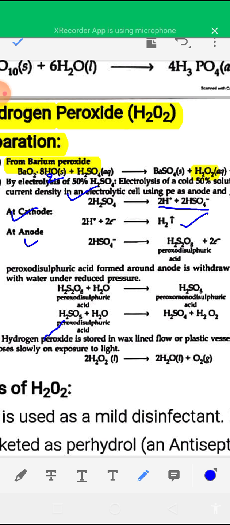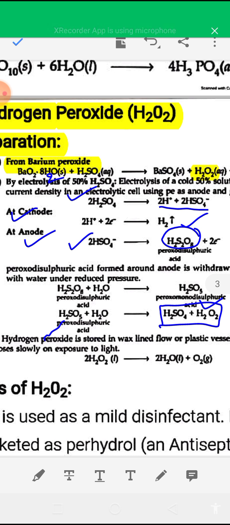At the anode, 2 HSO4 minus ions combine to give H2S2O8, peroxodisulfuric acid, and 2 electrons. This peroxodisulfuric acid reacts with water to give H2SO5, and H2SO5 on reaction with water finally gives H2SO4 and hydrogen peroxide. Finally you will get hydrogen peroxide on electrolysis of 50% sulfuric acid. You can also read this reaction from your book.